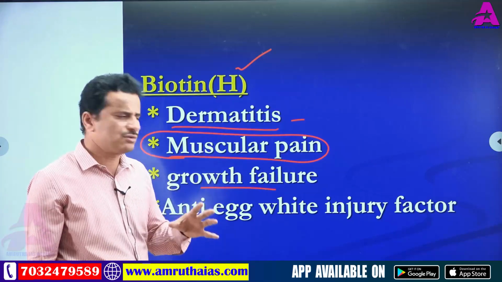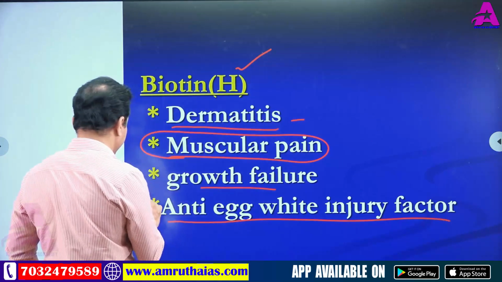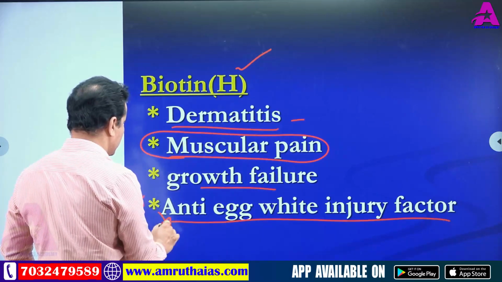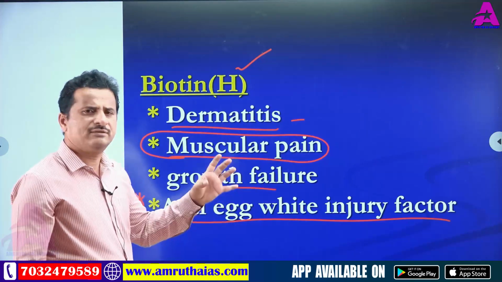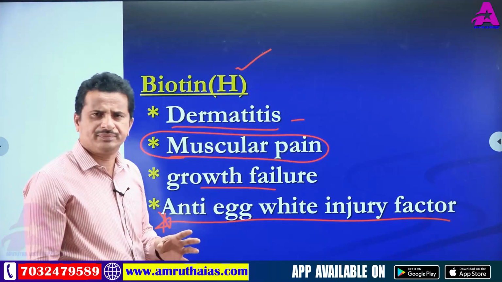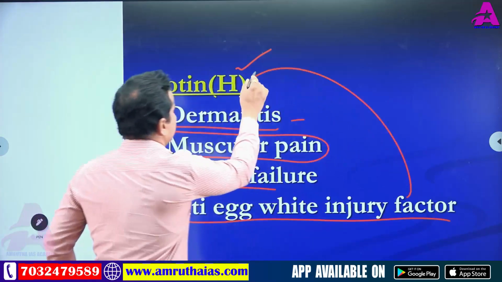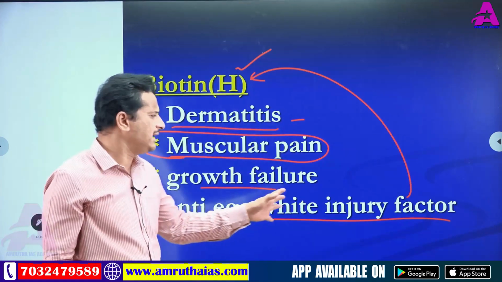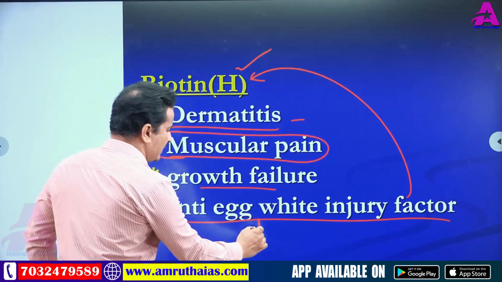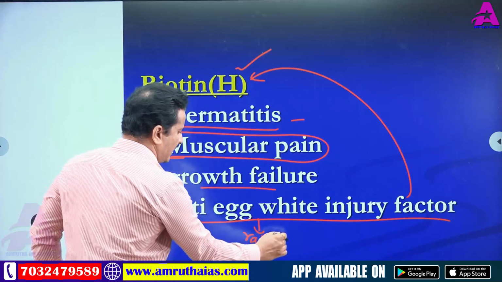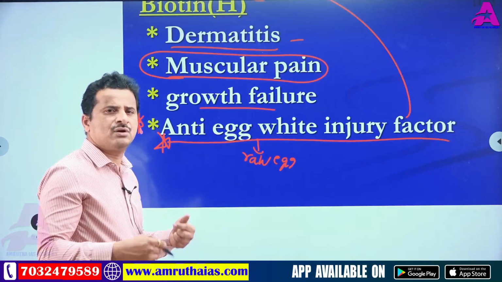And biotin is also called anti-egg white injury factor. Again, this is very, very important. Biotin is also called anti-egg white injury factor. So in this statement, factor means biotin. What is this anti-egg white injury? Here, egg whites, raw egg whites. Raw egg means before boiling. That egg is called raw egg.